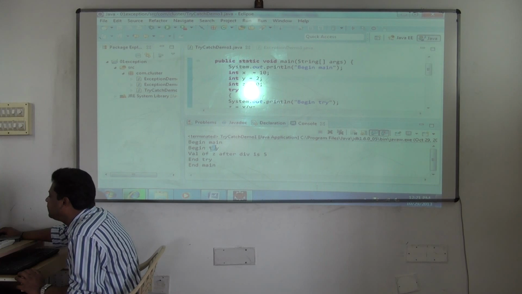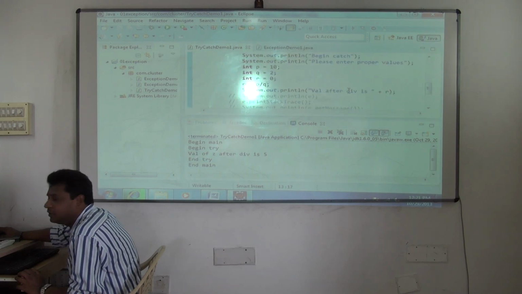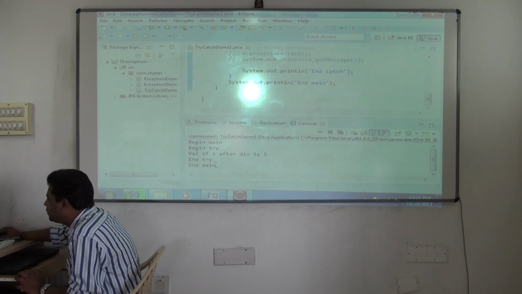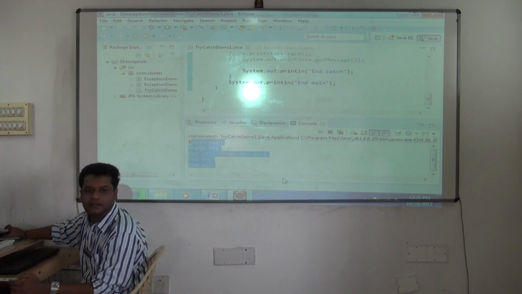See, begin main, begin try. Value of z after division is 5. End try. Are you seeing the output of catch here? Is anything from the catch block getting executed? No. Finally end main. So the program ends normally. If an exception doesn't occur, it will not happen.